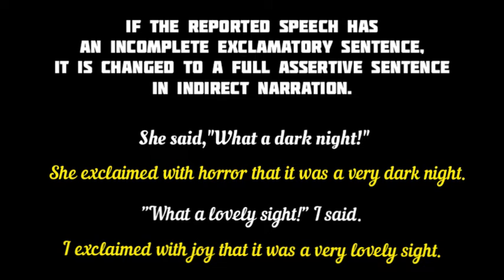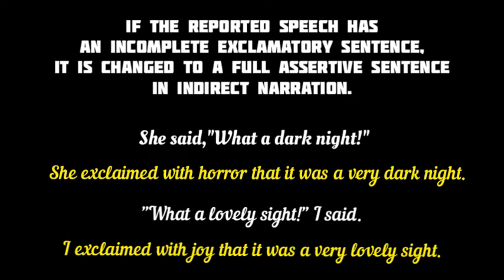Also, we often come across an incomplete exclamatory sentence in reported or direct speech. In such a case, the incomplete exclamatory sentence is changed into a full assertive sentence in indirect speech. For example, she said, "What a dark night." As you can see, "what a dark night" is an incomplete exclamatory sentence in the reported speech. The full sentence would have been, "What a dark night it is." So it is changed into a full assertive sentence in indirect speech. She exclaimed with horror that it was a very dark night.